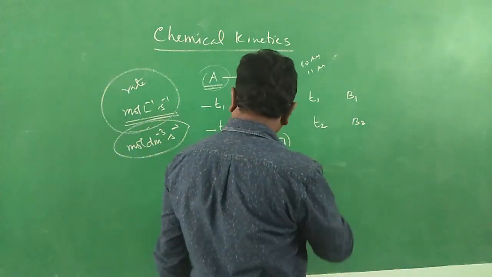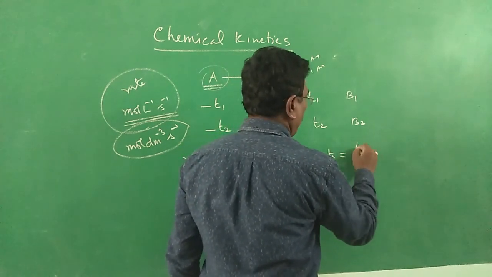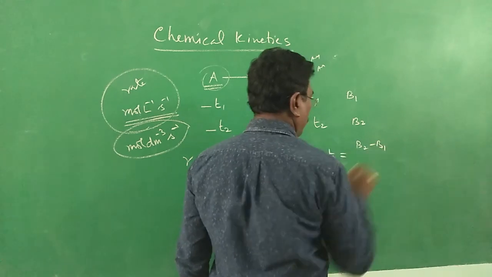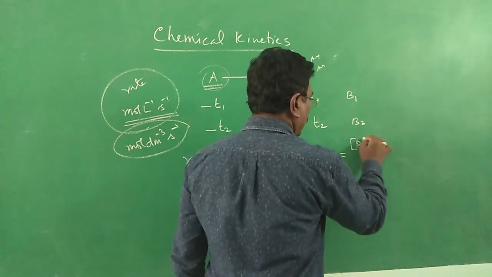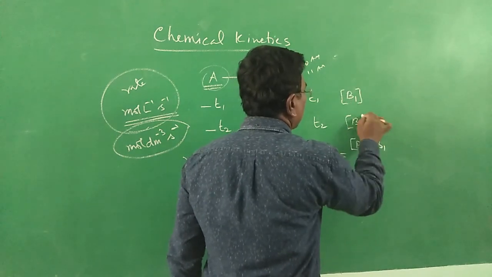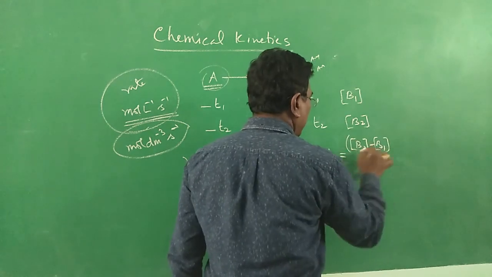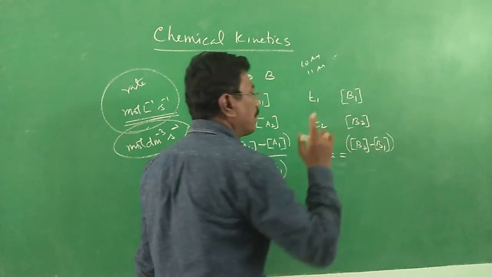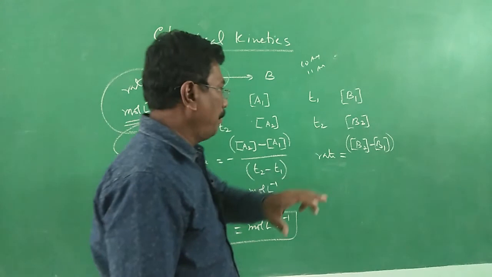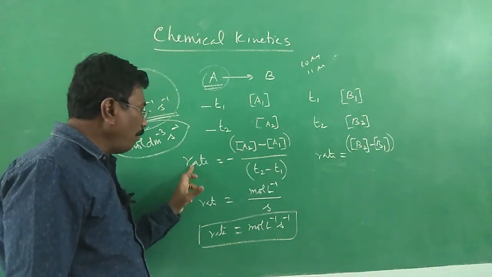So, what is the change in concentration? Rate is equal to always final minus initial, B2 minus B1. Concentration, if I write square bracket, is concentration of B1, concentration of B2. The difference will give increase in concentration of products. Always B2 will be higher. Here A2 will be lower. Therefore, we have introduced a negative sign to make the rate positive.